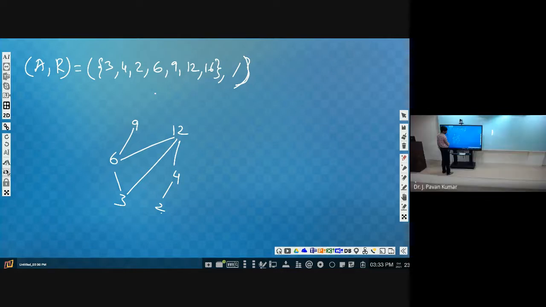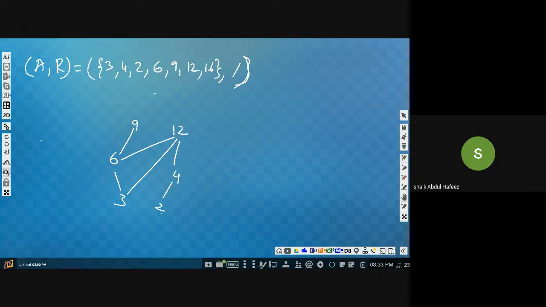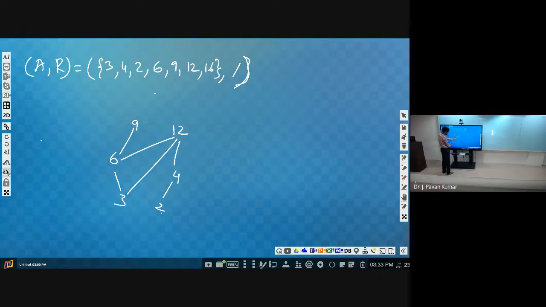What should we do? Here 3 and 12, 3 and 6. See, 3 to 6, 6 to 12. It is transitive, right? So 3 to 12 we need not specify. Yes or no?